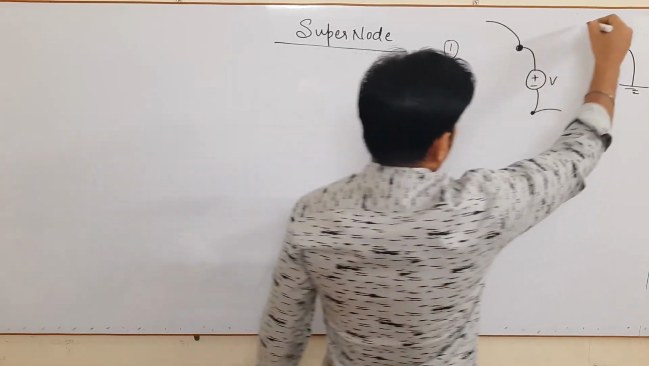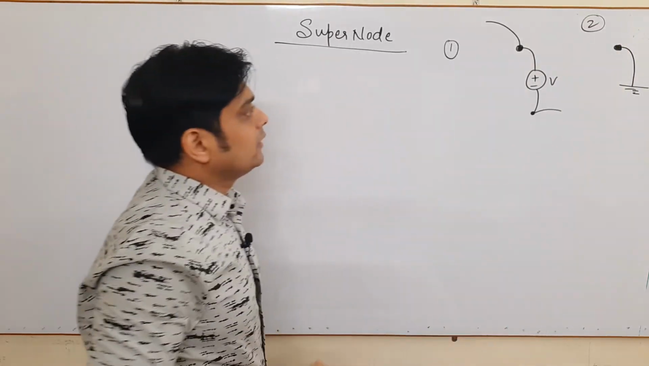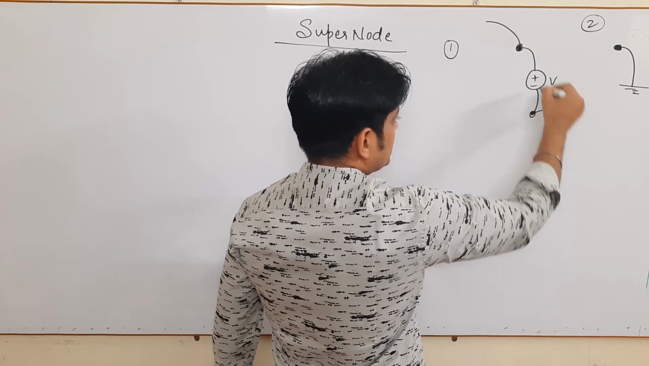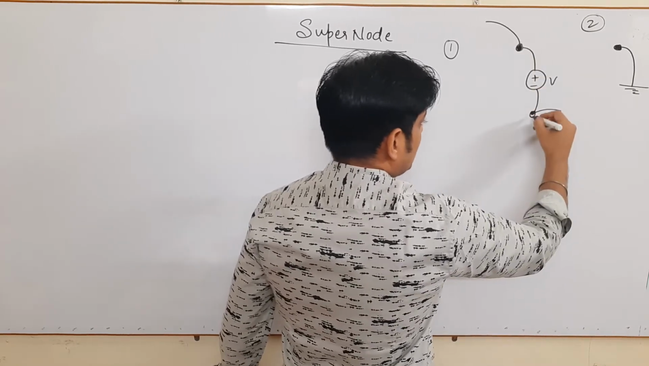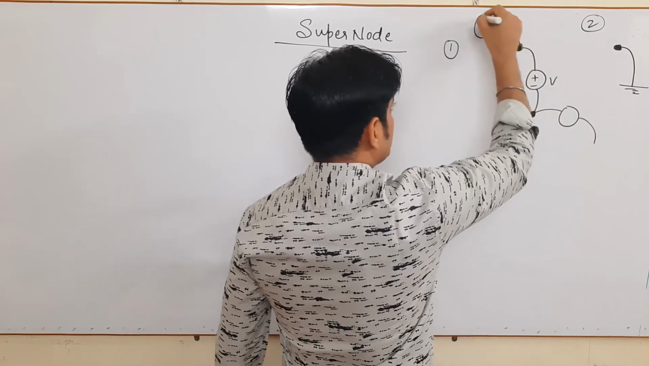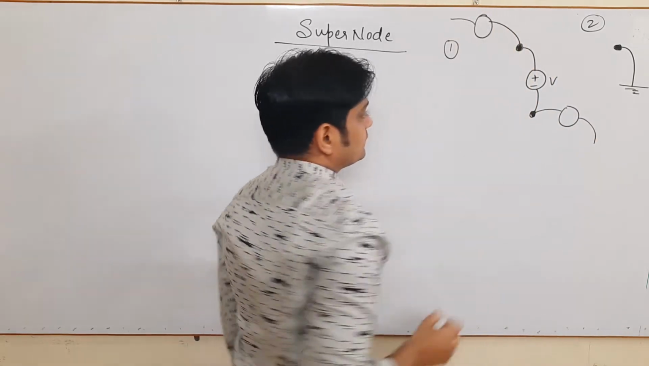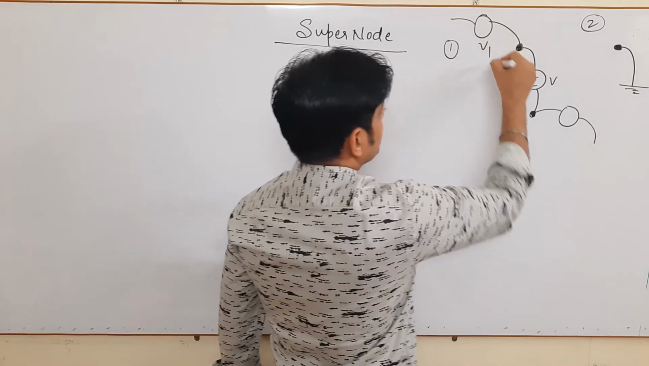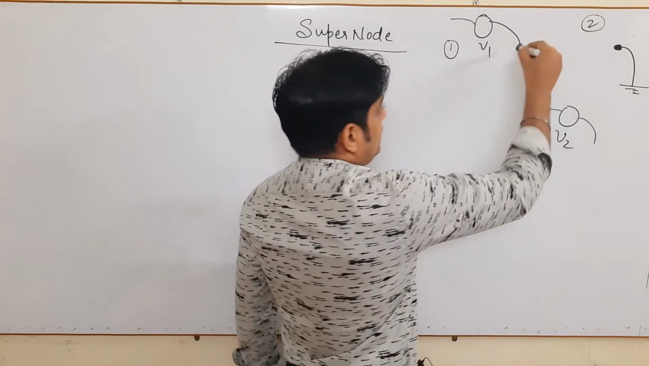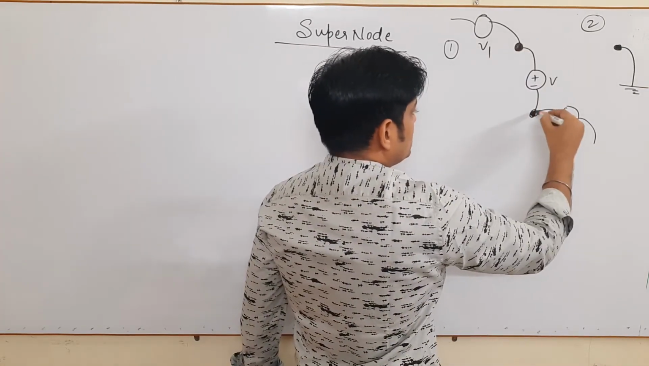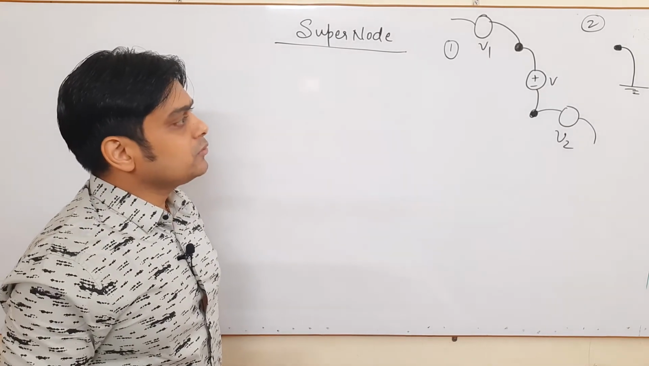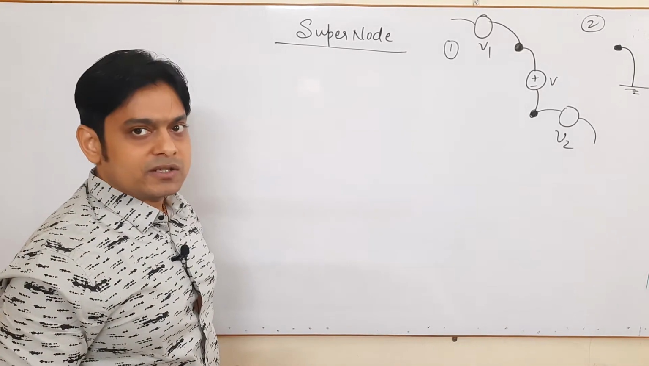This is the first type, this is the second type. Here, if you see these two nodes, there is a voltage source present between them, but these two nodes are again connected to some voltage source further. Say it is V1, say it is V2. So if you see, these two nodes are not connected to the ground. So we will call these two nodes non-referenced nodes.